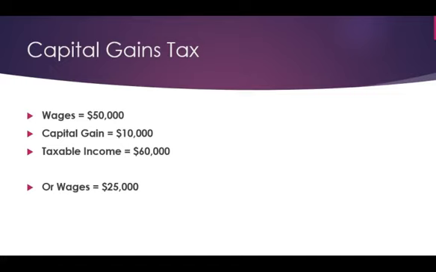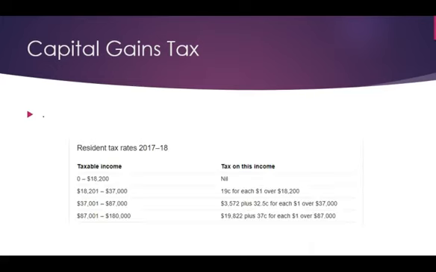Let's look at this example. We have wages of 50,000, a capital gain of 10,000. Therefore, our taxable income is $60,000. Let's assume there's no deductions. We go up here, we can see we're in this tax bracket. We're going to pay 32.5% plus the Medicare levy on our capital gain.